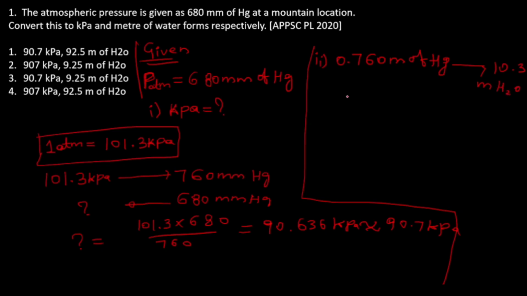Then given what? 0.680 meter of Hg. Then asking to show in meter of water.